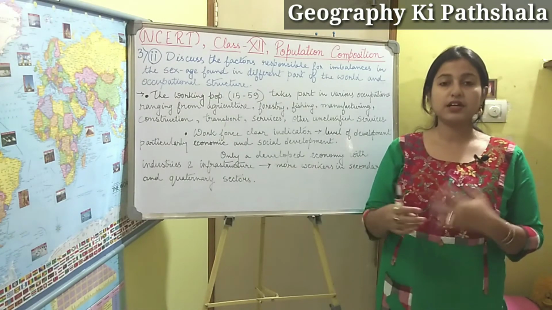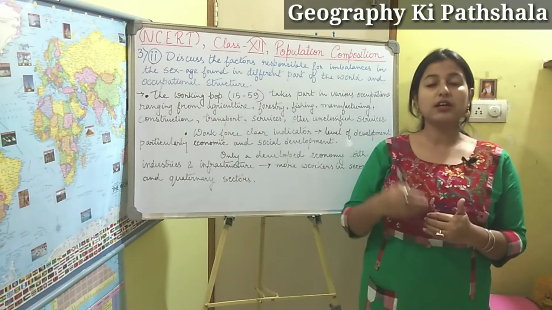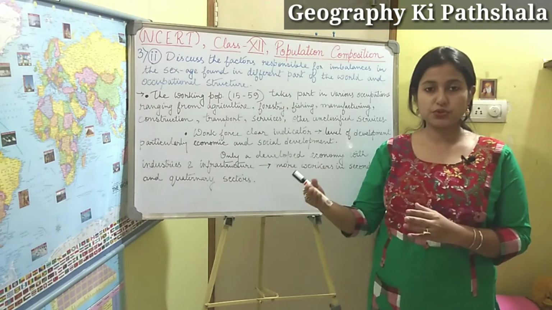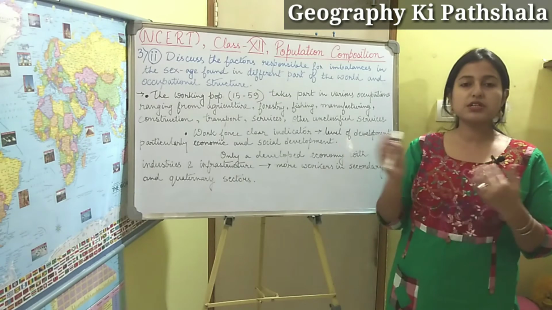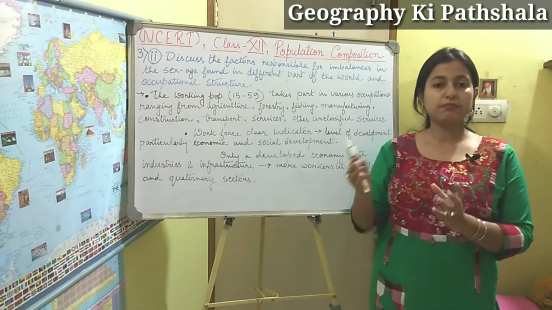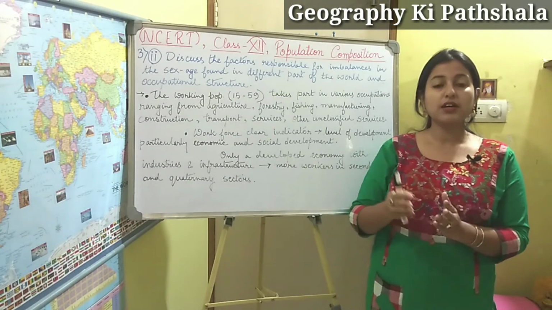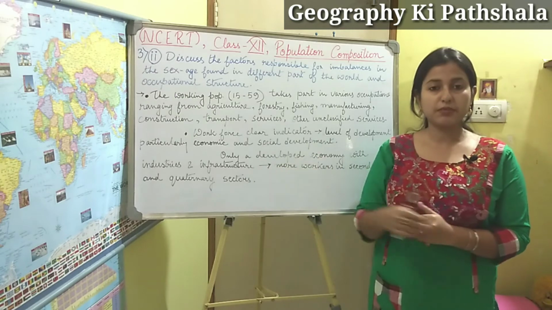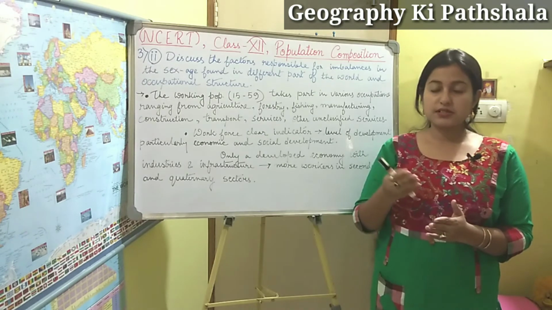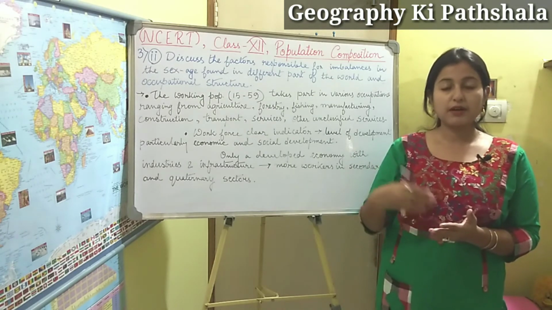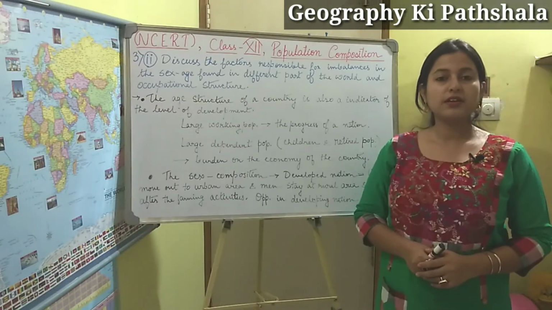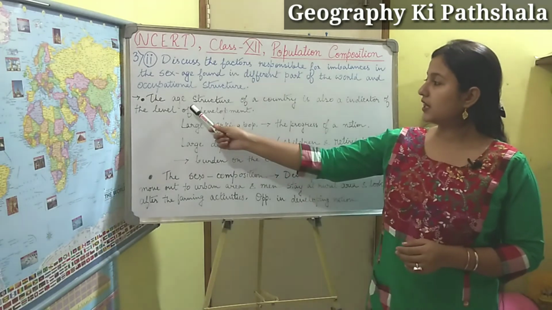On the other hand, in countries where the economy is not that developed, you will see the opposite scenario: they are unable to provide more workers in the secondary and quaternary sectors. There the main working population is mostly engaged in primary activities or the primary sector, and this kind of scenario is seen in developing countries like India, Bangladesh, Pakistan, because their economy is not that much developed. There are some other factors also, like the age structure.